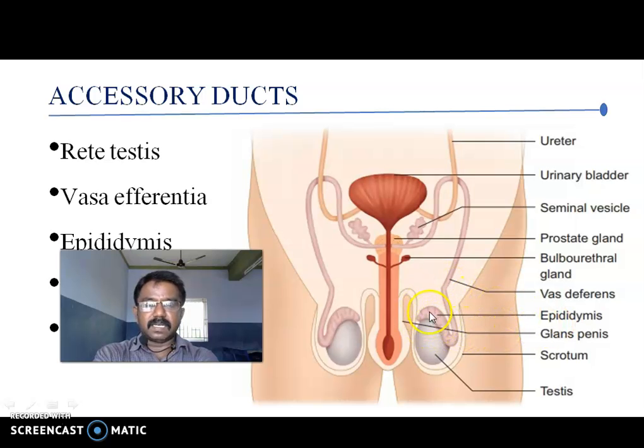epididymis. The matured sperms are stored in this region, called the epididymis. Glans penis. It is the penis, external genitalia. Scrotum. This is the scrotum. The testes are present in the scrotum. It is loose skin, right?